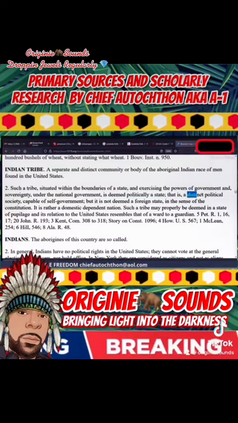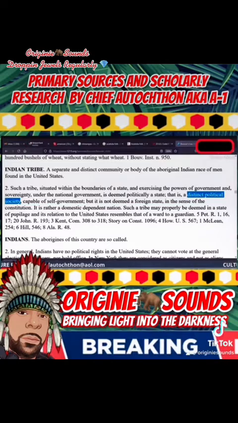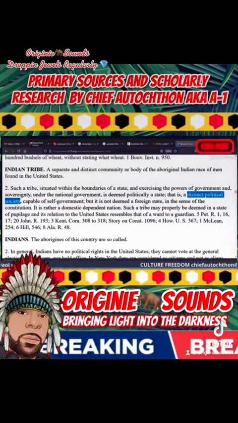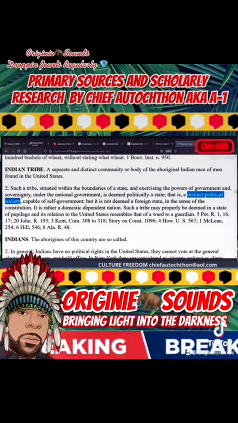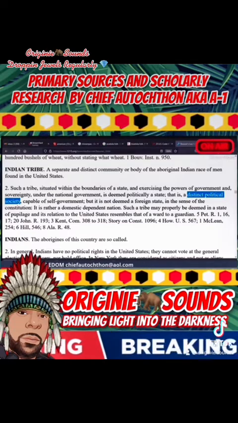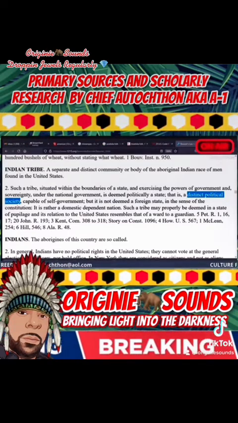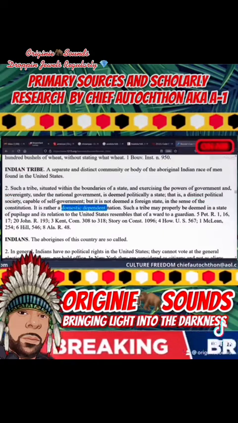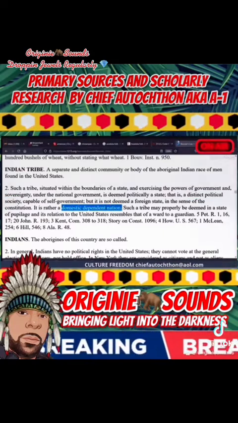That is, it is a distinct political society, just like the state of whatever or the town of whatever, capable of self-government, and is not deemed a foreign state in the sense of the Constitution. It is rather a domestic, dependent nation.